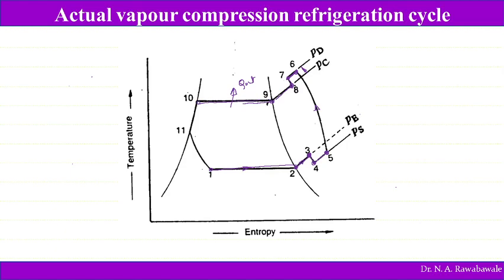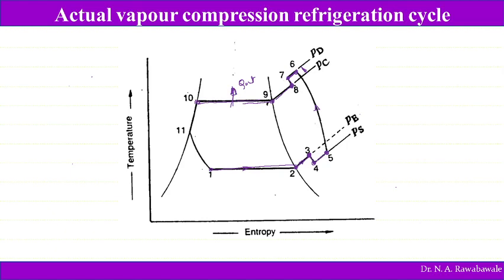What we assume here is that this process 8, 9, 10 is a constant pressure process, but practically this is not going to be a constant pressure process. There is a drop in the pressure. So now here heat is rejected to the surrounding.